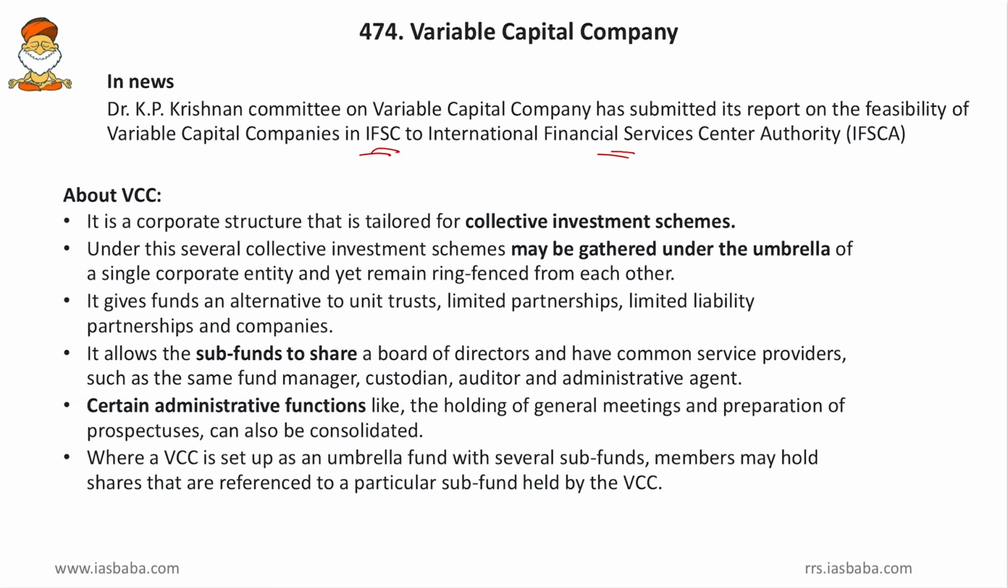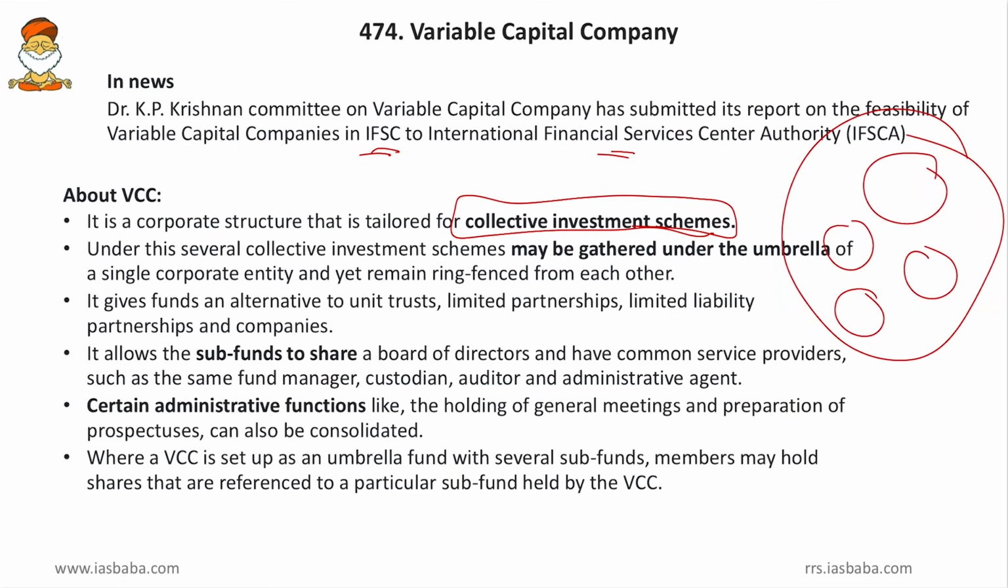Now we study the variable capital company. It is a corporate structure that is tailored for the collective investment scheme. So chit funds and other collective investment funds all come under this variable capital company. Under this, several collective investment schemes may be gathered under the umbrella of a single corporate entity and yet remain ring-fenced from each other. So they can pool under one umbrella, but still remain separate. This is a new mechanism for these collective investment schemes, wherein various groups will invest their funds, but they can act as a united strength.